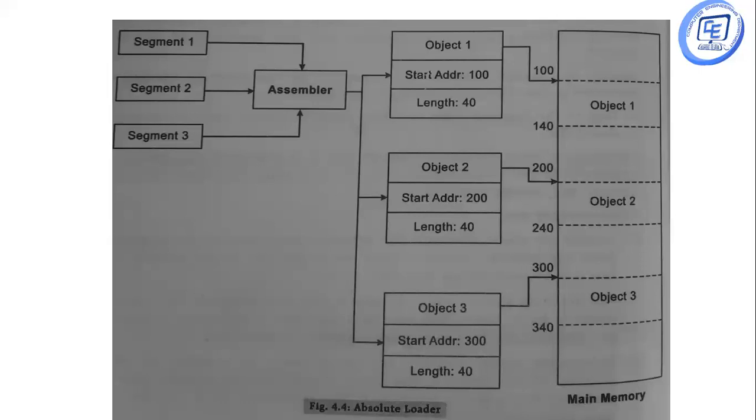Now here the programmer itself specifies the starting address of each object and also the total length of that object. So for object 1, the starting address is 100 and the complete length is 40. Object 2, starting address 200, length is 40. And object 3, starting address is 300, length is 40. This information is given by the programmer itself. So the only function of the loader here is to load these object modules into the main memory at the given address.